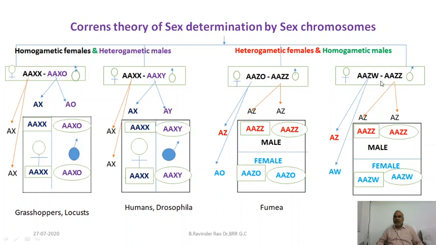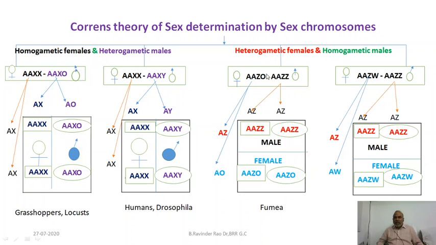ZO-ZZ, ZW-ZZ. Friends, you need to understand here Correns used the letter Z instead of X. Z is not a separate chromosome. Here it is representing an X chromosome. W is not a different chromosome, that is representing the Y chromosome. To avoid confusion, only the letters are changed here. Now, ZO-ZZ type is observed in a moth called Fumea.